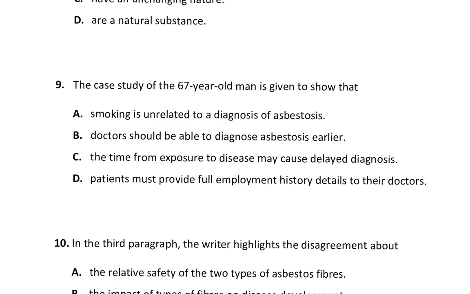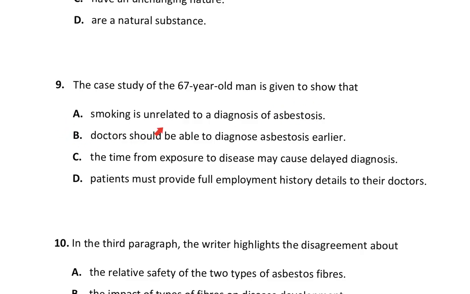So my impression is that if I were you, immediately I read such text, my impression is that the disease occurs slowly after exposure. So let's go to the options. Question number nine. The case study of the 67-year-old man is given to show that